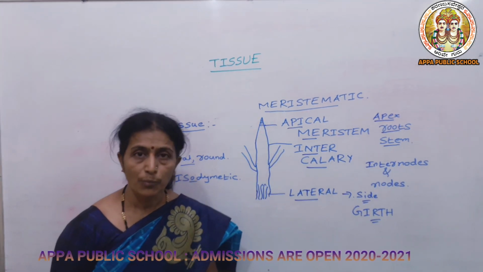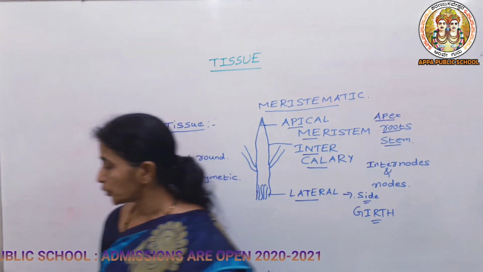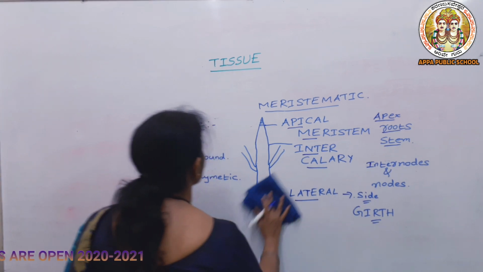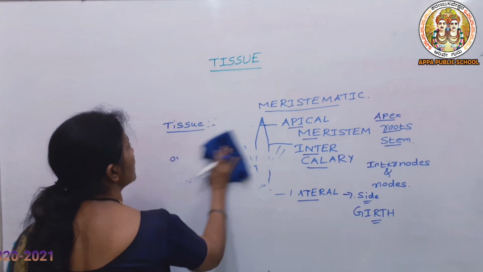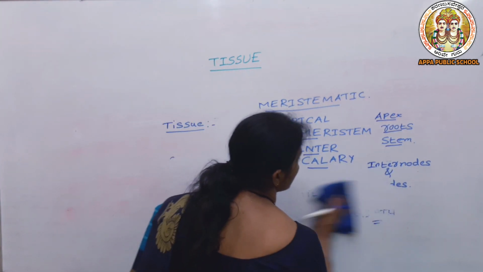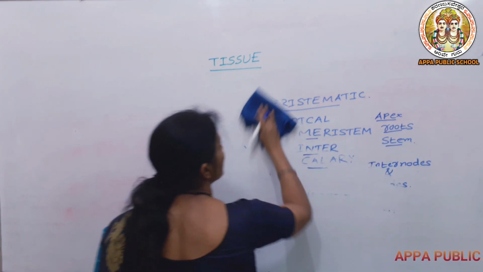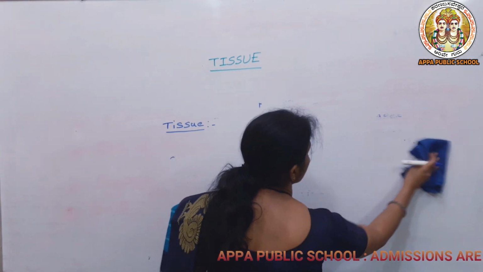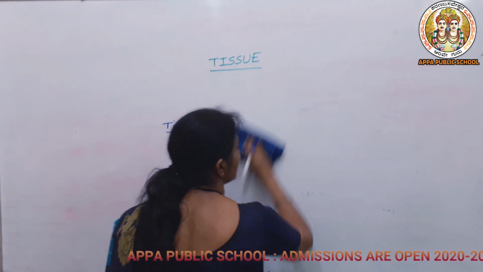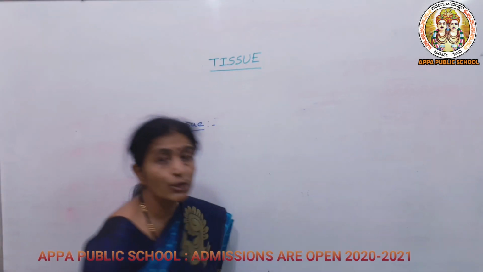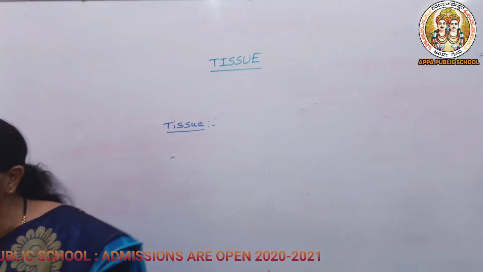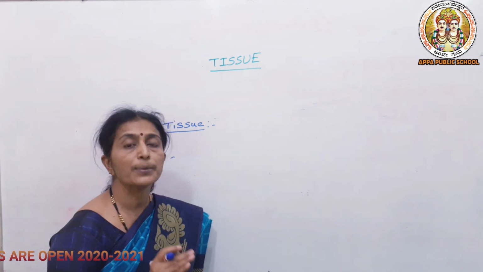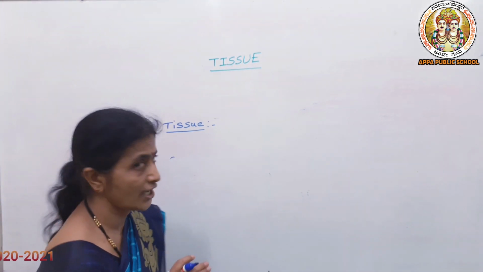So let us move to the permanent tissue. So what is meant by permanent tissue? The permanent tissue has lost the capacity to divide. As the name indicates, permanent means it has lost the capacity to divide. That's why they reach maturity. So the conversion of meristematic tissue into permanent tissue is known as the process of differentiation.